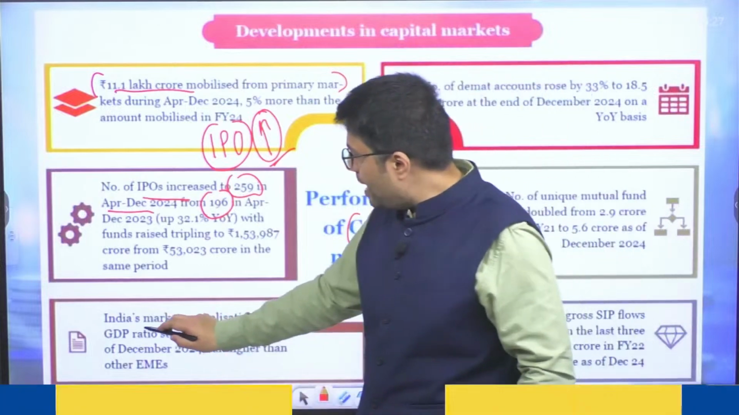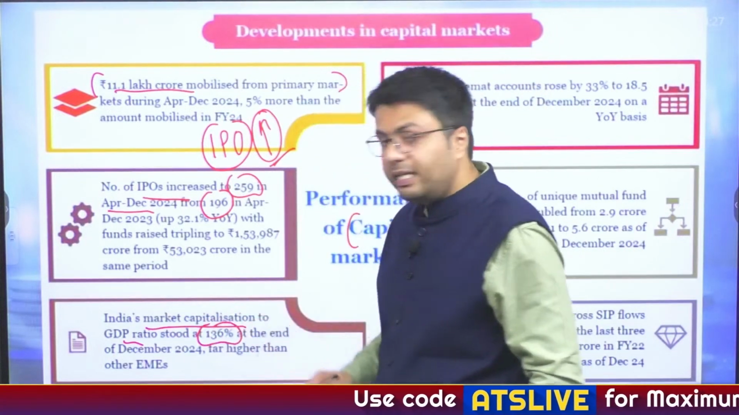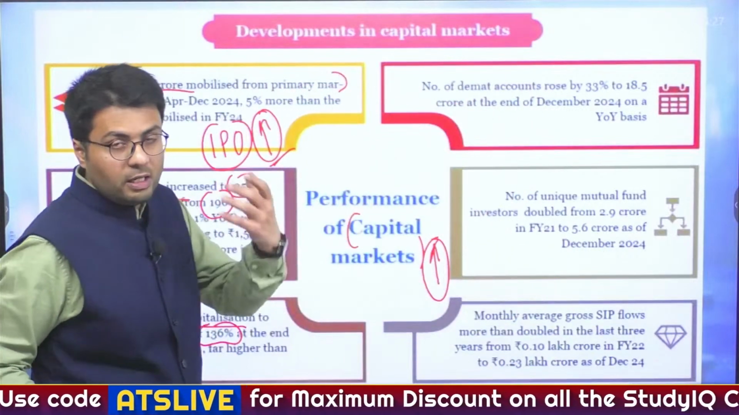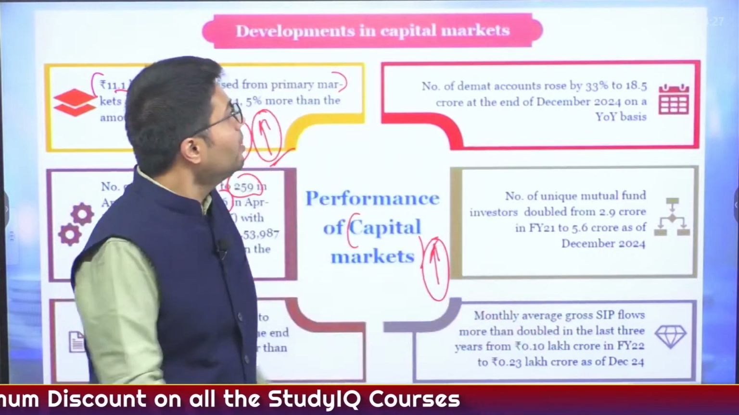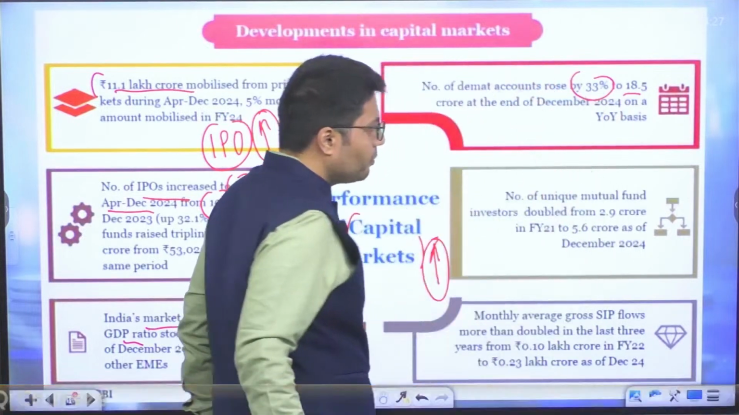Also, the market capitalization to GDP ratio stood at 136%. And when you compare it with the number of demat accounts, which you are required to open once you participate in the capital market, this has also risen by 33% to 18.5 crore.